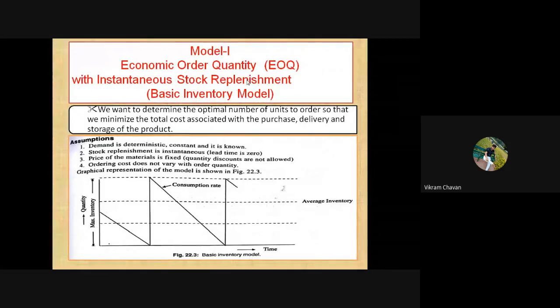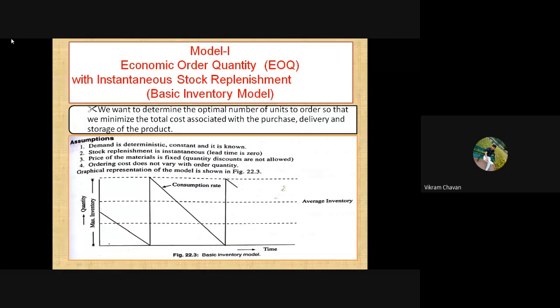So we are moving to the next point, model number 1, economic order quantity. This particular model is the basic inventory model. It is also called the basic inventory model, the EOQ model. Our ultimate goal is to find the order quantity, and we are always trying to minimize the total cost associated with the purchase, delivery, and storage of the product.